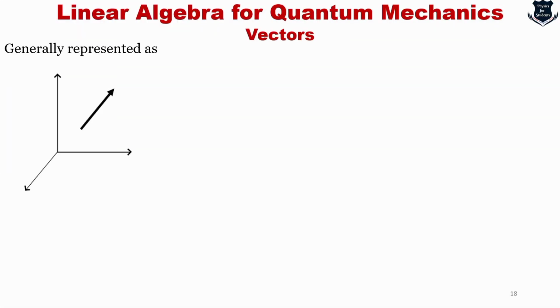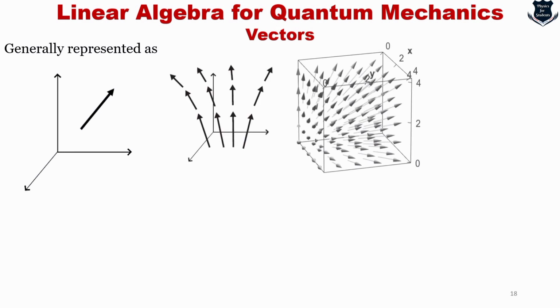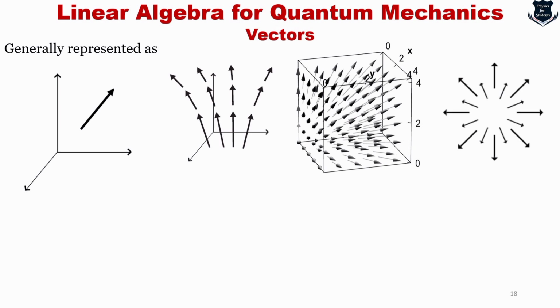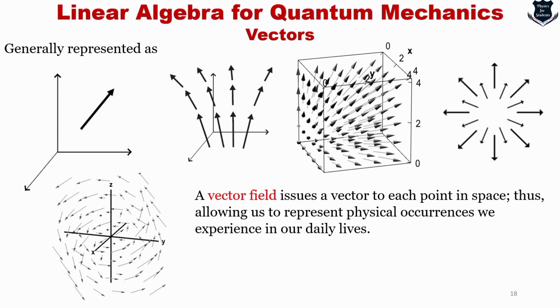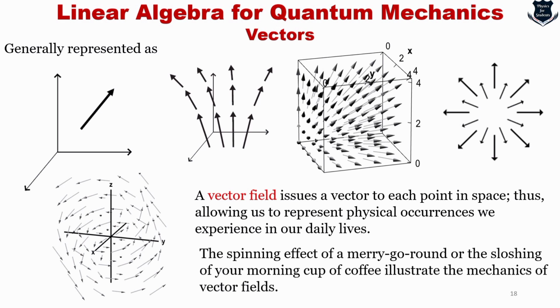In general, a representation of a graph looks like this. But sometimes it also shows multiple arrows going here and there. These are called a vector field, which assigns a vector to each point in space, thus allowing us to represent physical occurrences in our everyday life.